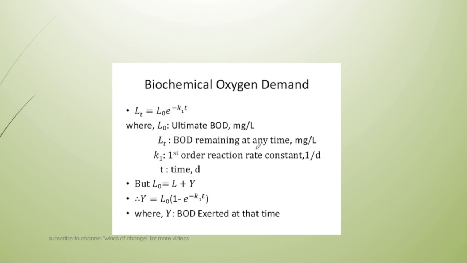Lt is the BOD remaining at any time, and L0 is the ultimate BOD, and the relation is Lt = L0 e raised to the power minus Kt, where K is the first order reaction constant and t is the time. So it will decrease with time, because the factor multiplied by it is actually a factor in division.